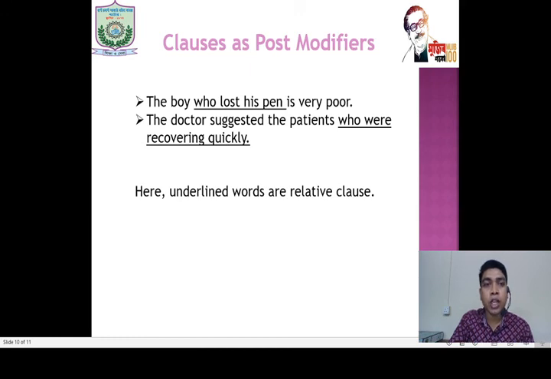Both clauses come after the noun: in the first sentence, the boy, and in the second sentence, the patients. They are adding more information about the nouns the boy and the patients. So clauses are used here as post modifiers. And the clause I have shown you here is a relative clause.